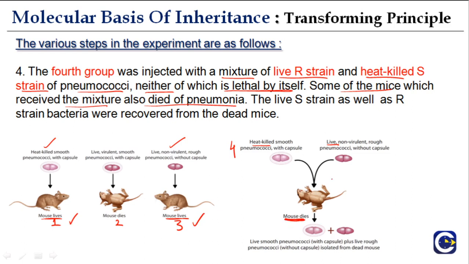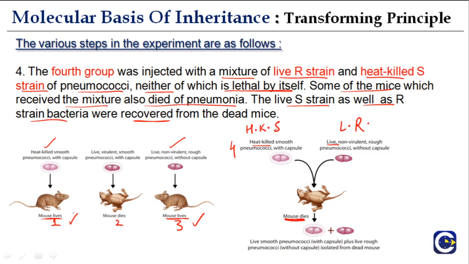And then, from this dead animal, the live S strain as well as R strain bacteria were recovered. So this is very interesting. Here we started with heat-killed S strain, and here we started with live R strain. But the animal died. None of these individually here were capable of killing the animal.